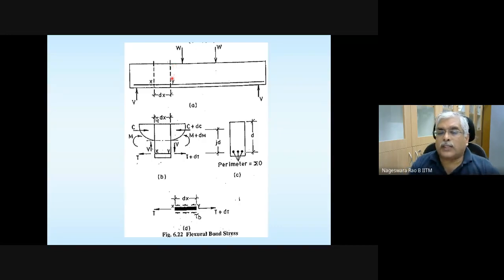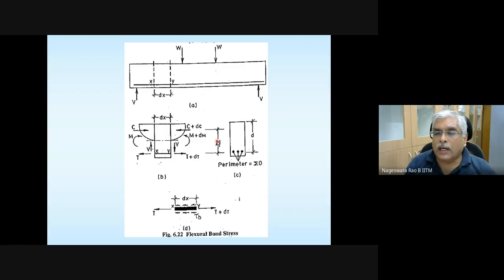Before I show that, please note how this moment M is related to T or C. M is C times JD or T times JD, and M plus DM is C plus DC times JD, or M plus DM is T plus DT times JD.